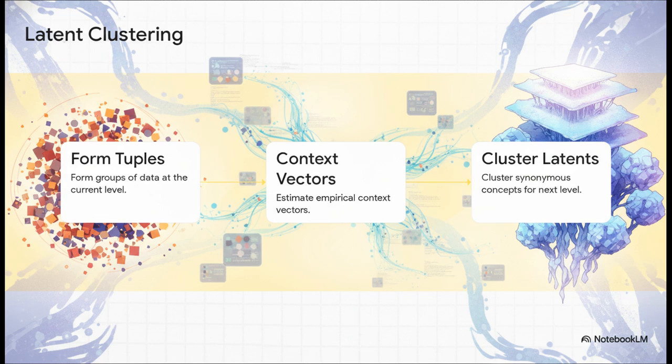The researchers outlined an algorithm they call iterative latent clustering. It basically works in 3 steps. First, it forms groups, or tuples, of data at the current level. Second, it estimates context vectors, which is really just a fancy way of saying it looks at the surrounding neighborhood of the data. And third, it clusters synonymous concepts together to construct the next level up. It literally solves the tree one level at a time.